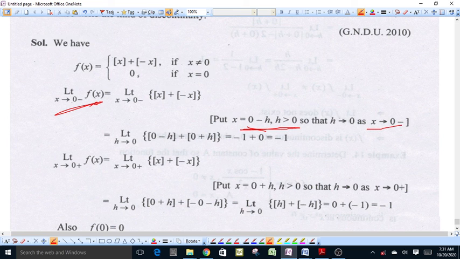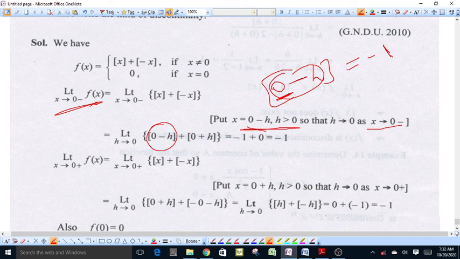The greatest integer of 0 minus h will be equal to minus 1, because 0 minus h is less than 0 and the immediately left integer of 0 is minus 1. Again, for the greatest integer of 0 plus h, this 0 plus h is a number greater than 0, and the greatest integer of 0 plus h is equal to 0.